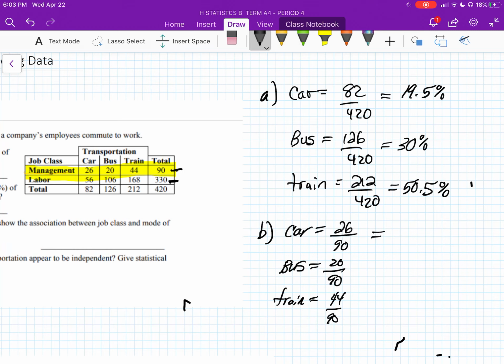So if we calculate all three of these, this comes out to be 28.9%. The next one is 22.2%. And then the last one is 48.9%. All right, so let's move on to the next one.